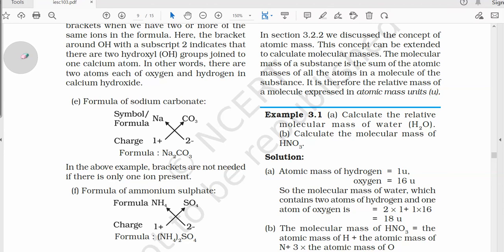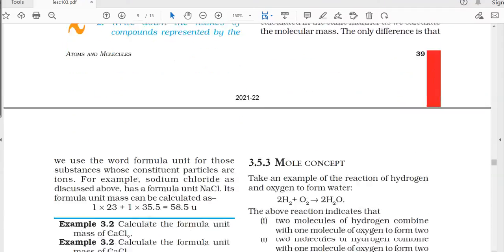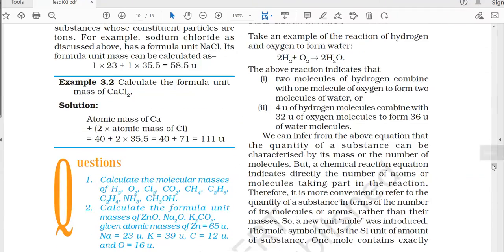So for today's class, I'm ending the class here only. In the next class, we are going to discuss the molecular mass and atomic mass concepts, and after that, we will discuss further the mole concept, which is one of the important parts of this chapter. So for today, I'm ending the class here only.